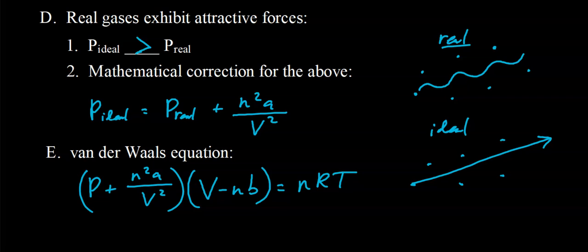The larger the particle, the larger the correction factor has to be. And so we see that carbon dioxide and methane, they're made up of the most atoms or the largest atoms. So that's what we want to look at. How many atoms is that molecule made of? The more atoms it's made of, the larger the molecule. I'm talking in size in terms of its volume. Or the larger the atoms in that molecule, the larger the molecule. So even though carbon dioxide is made up of only 3 total atoms, whereas methane is made up of 5 atoms, oxygen atoms are larger than hydrogen atoms, so the correction factor is pretty similar for those two molecules.